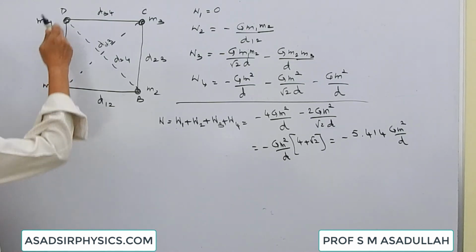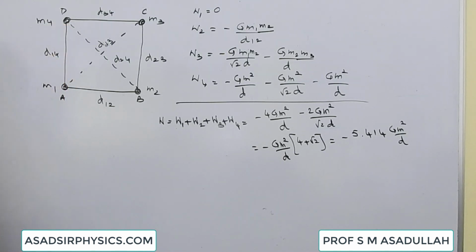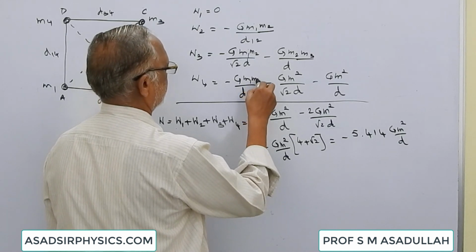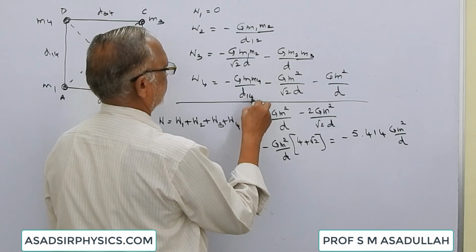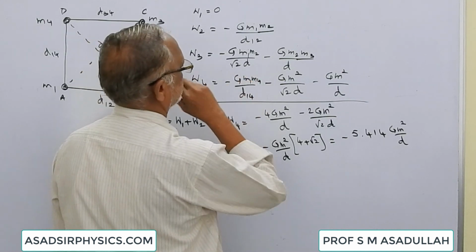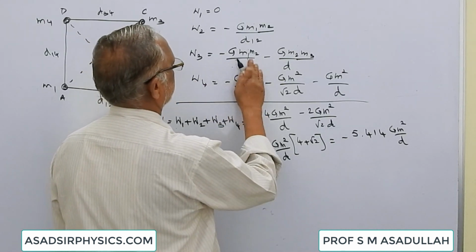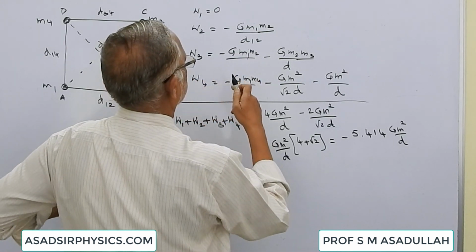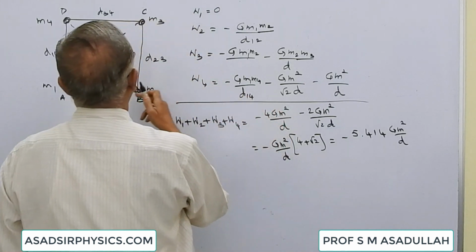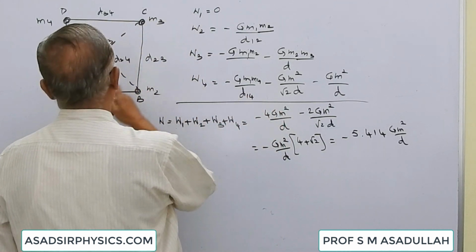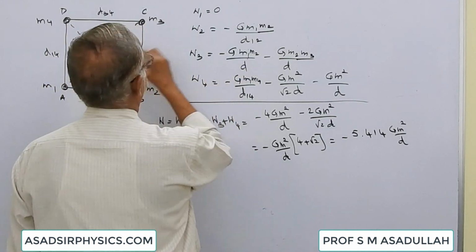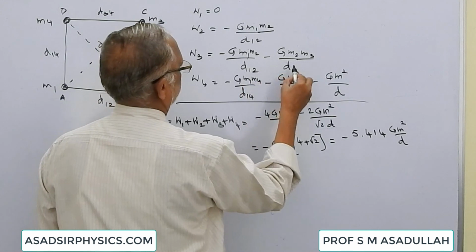The work done in bringing the fourth body. Here there are 3 potentials already existing, so there will be 3 terms for work. One is G m1 m4 by d14, root 2d. This can be written as m1 m2 by d, d12, m2 and 3 means